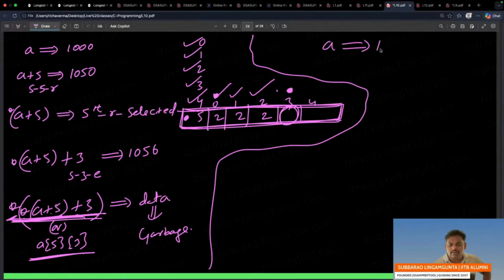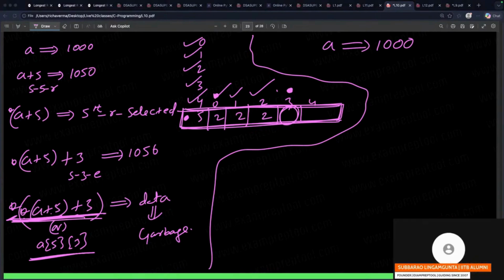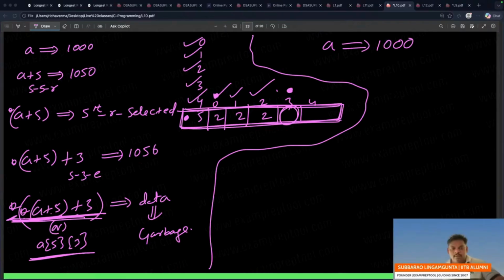A is 1000. Okay. So if any sound is coming, perfect. No sounds will be there. Don't worry. A is equal to 1000. Please listen. A is equal to 1000.